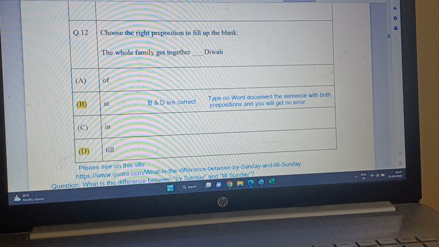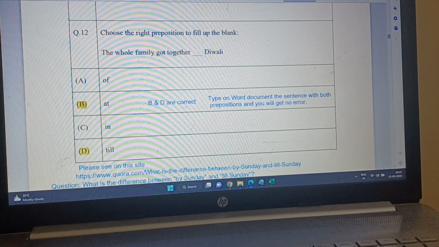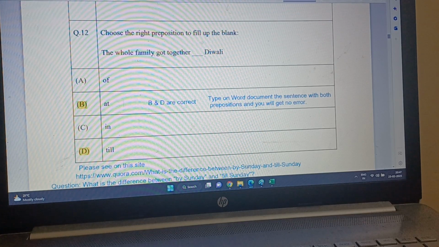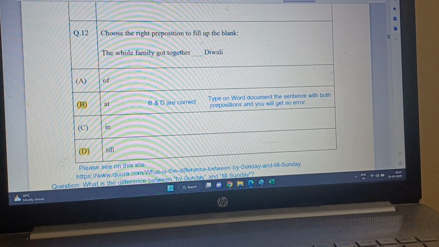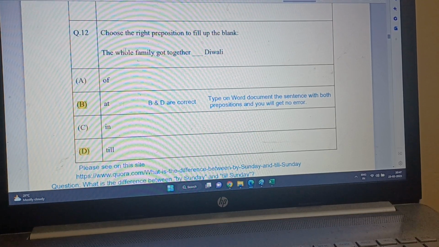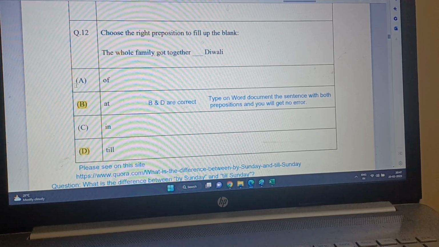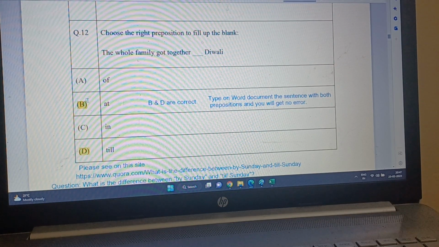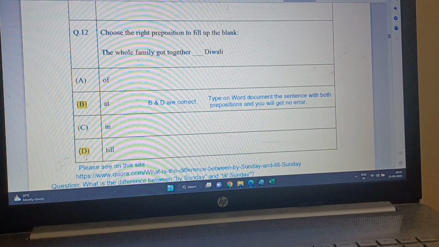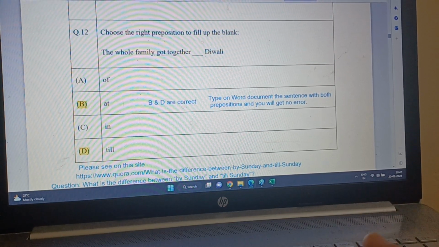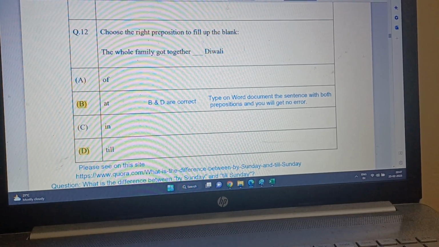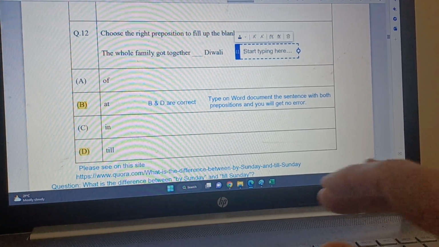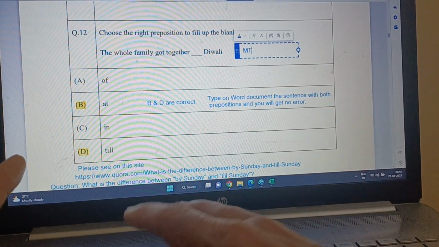So I start with question number 12. This one is for sociology as well as economics. It is for both the students. And question number 12 does not have a correct answer key. B is not the only answer. Actually, D is also the correct answer. So in that case, this should be MTA, marks to all. That is what I am sure about.